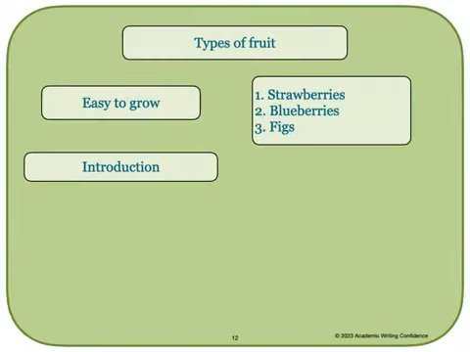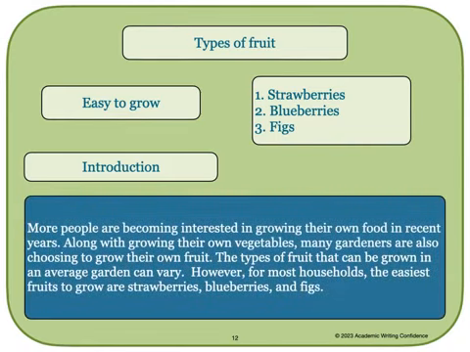In this case, we'll start again with our introduction and write an essay about the types of fruit that are easy to grow. Here is a possible introduction for this essay. More people are becoming interested in growing their own food in recent years. Along with growing their own vegetables, many gardeners are also choosing to grow their own fruit.